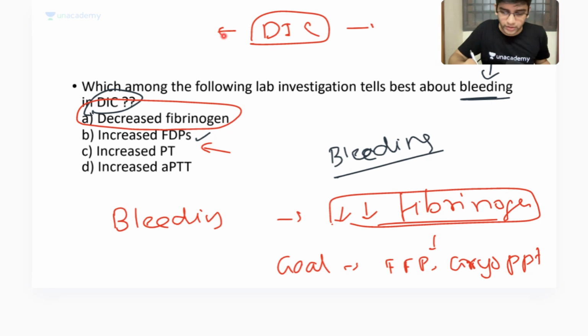So if I have a patient with DIC, we'll see some MCQs surrounding DIC. What will be the best test for DIC? D-dimer or FDP? The best test is going to be D-dimer, obviously. D-dimer is the best one. FDP is a sensitive one. It's a cheaper alternative, that's all. Fine.